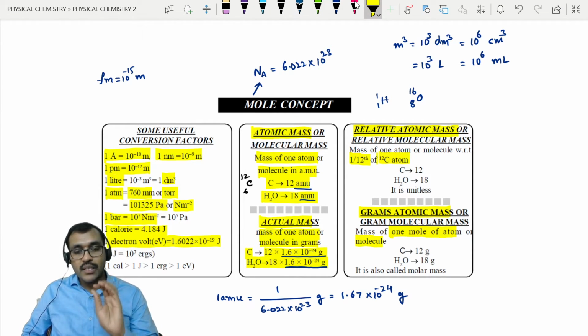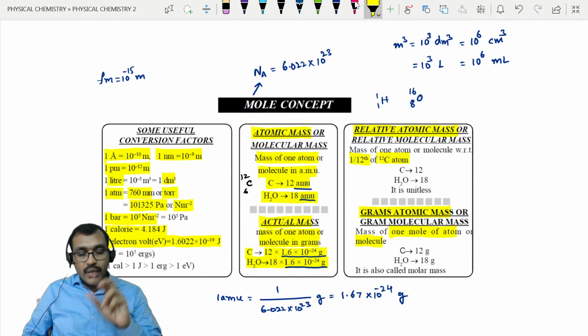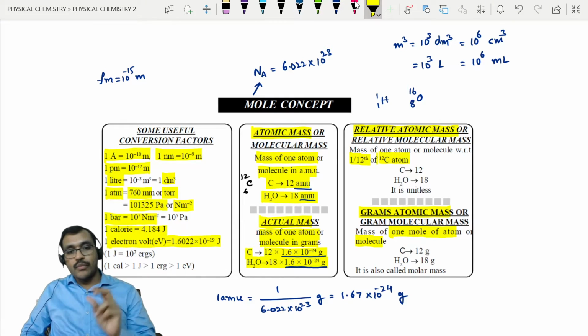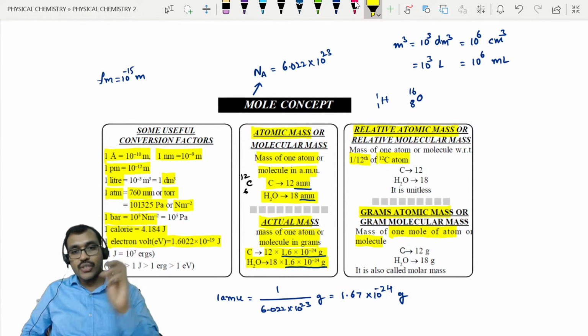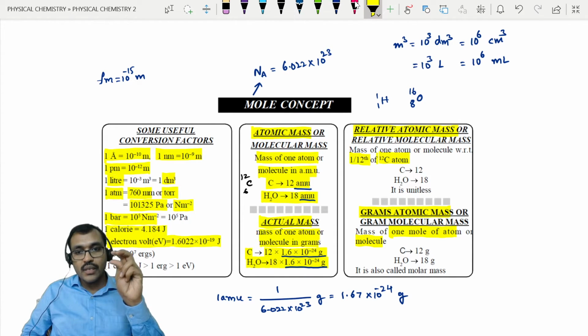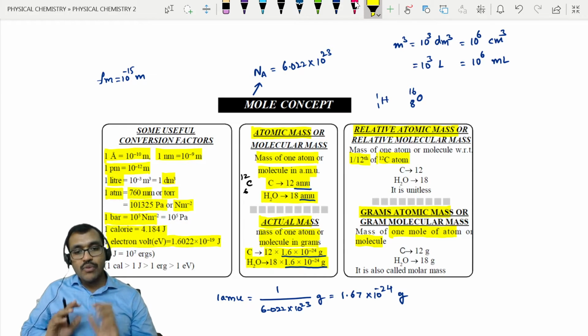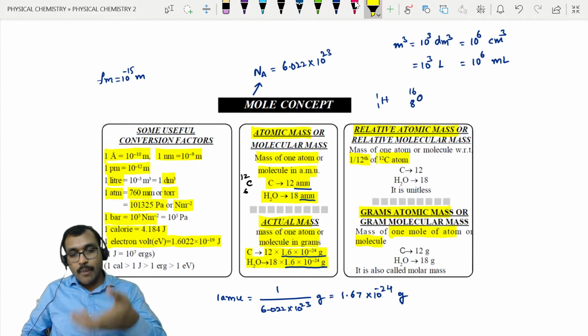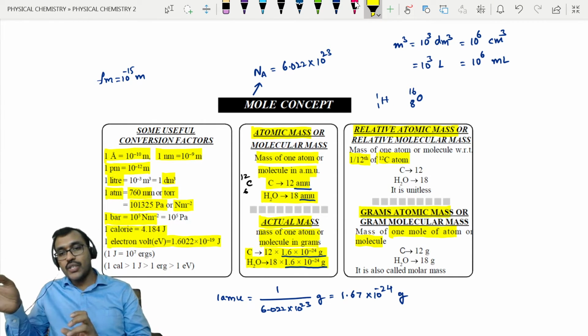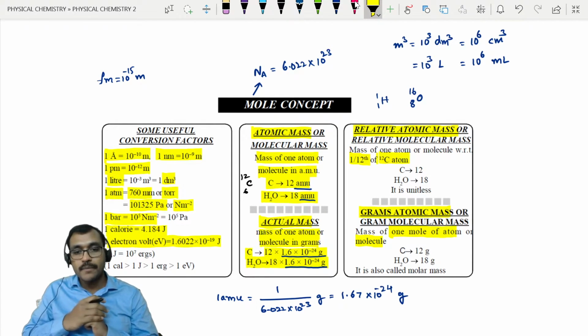Atomic mass means the mass of an atom, right? So that is nothing but the mass number expressed in AMU. If it is C-12, mass number is 12, so 12 AMU. Oxygen 8O16, mass number is 16, so 16 AMU. One atom of oxygen is 16 AMU, and so on, based upon its isotopic mass. Actual mass means expressing that mass in terms of grams. Relative mass means comparing the mass of an element with respect to C-12 or whatever reference they have mentioned.